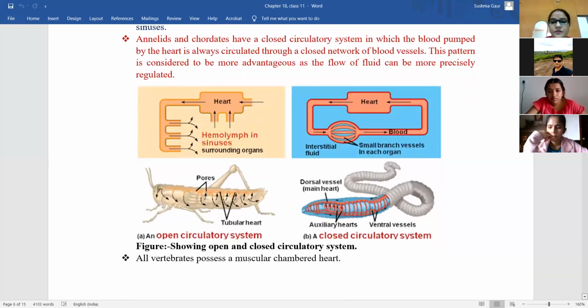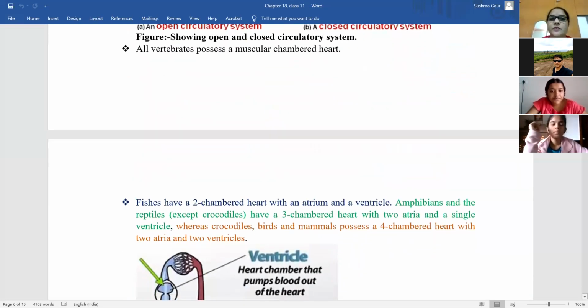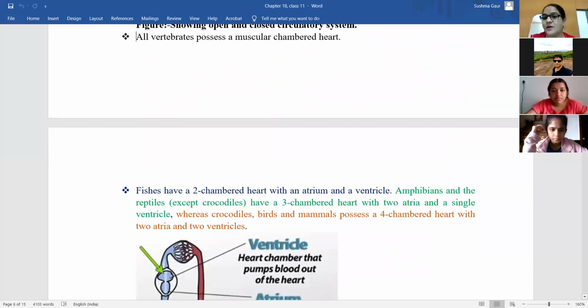Okay. Yes, ma'am. Okay. So now we are going to study about the heart. All the vertebrates consist of a muscular chambered heart. What do you understand by muscular chambered heart? Can anyone of you explain, or answer, what is a muscular chambered heart? Asmi, can you explain, beta?